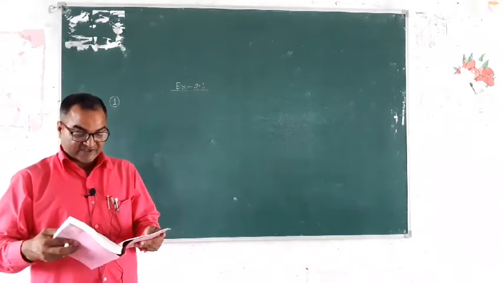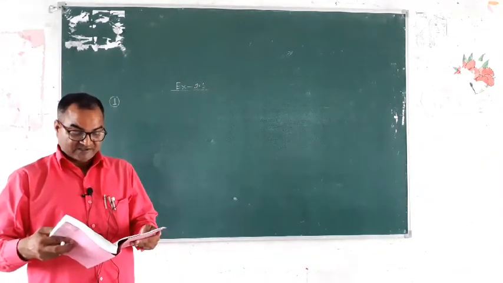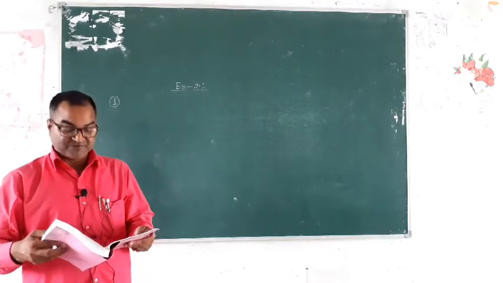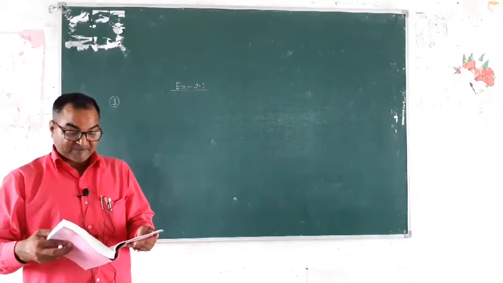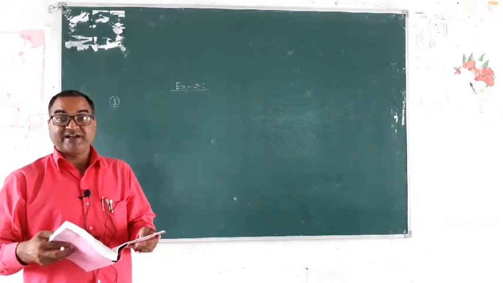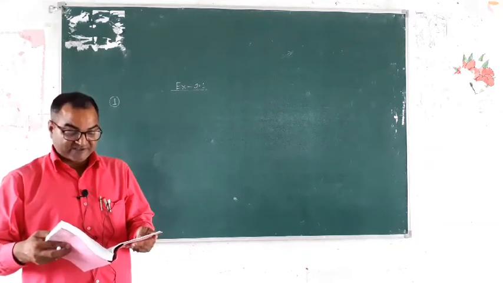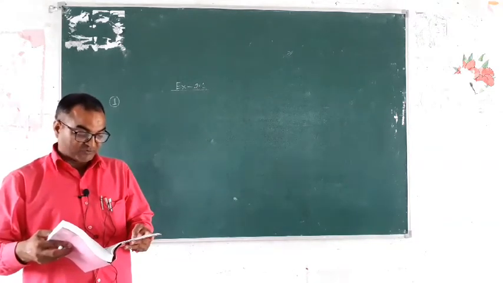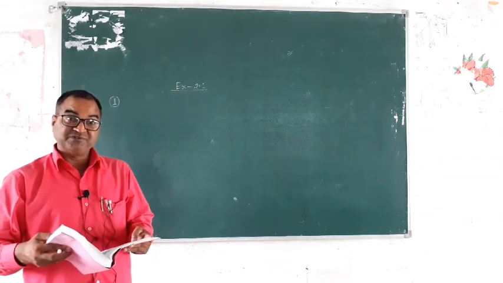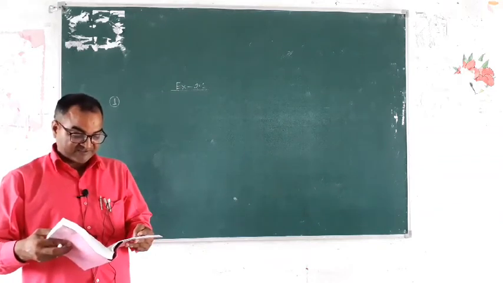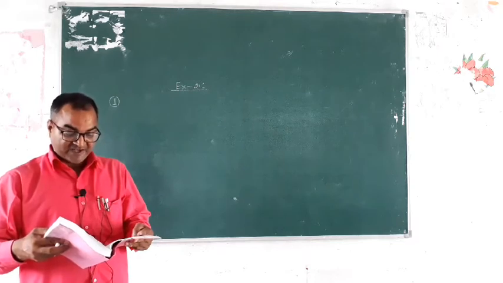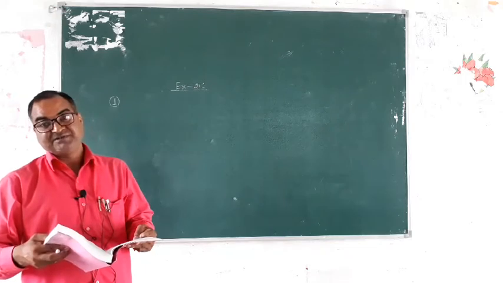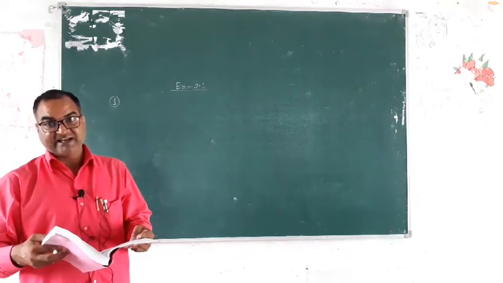And third question, 3 zeros. Then the polynomial has 3 zeros. Why? The graph of the polynomial intersects the x-axis at 3 points. Then the polynomial has 3 zeros. And fourth question, 2 zeros. And fifth question, 4 zeros. And sixth question, 1, 2 and 3 zeros. Is it clear, all of you?